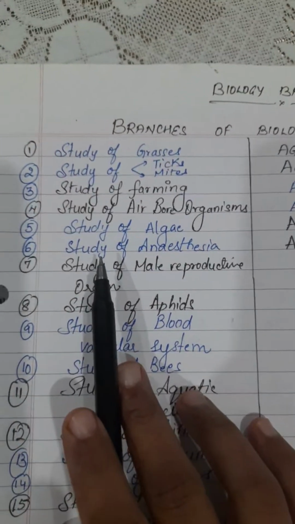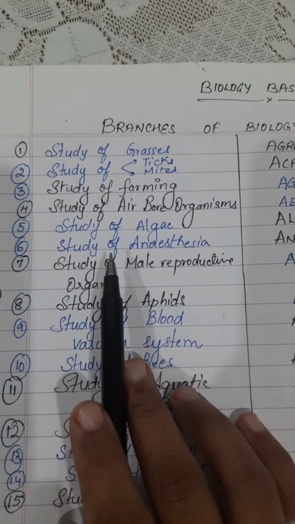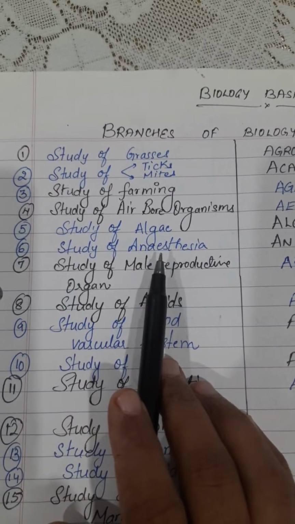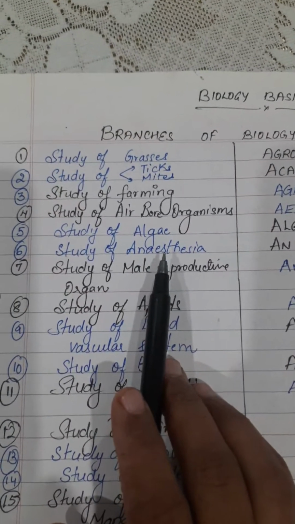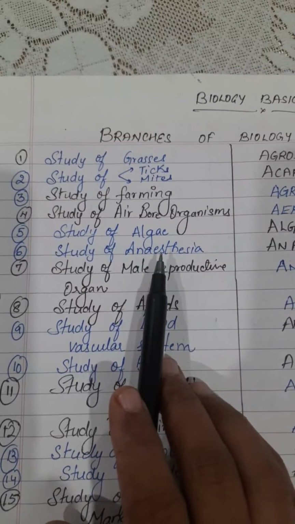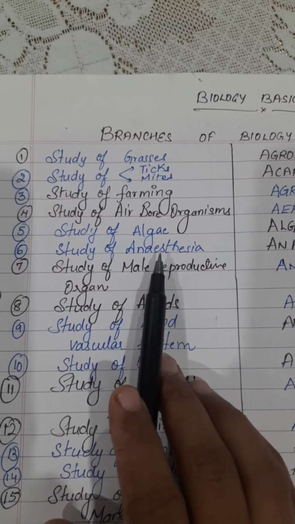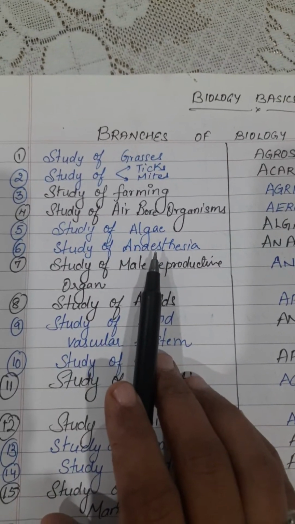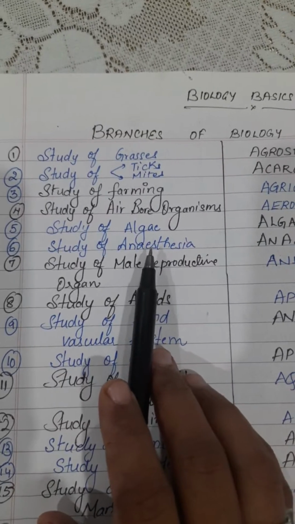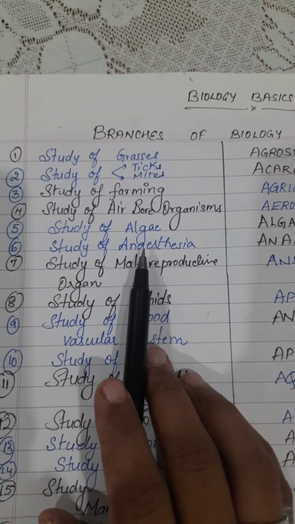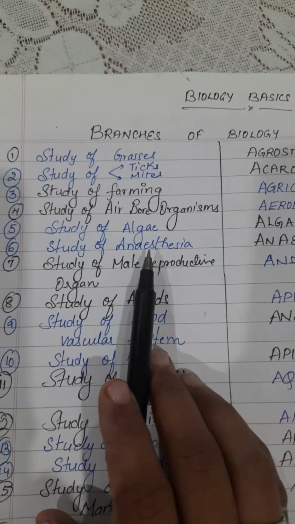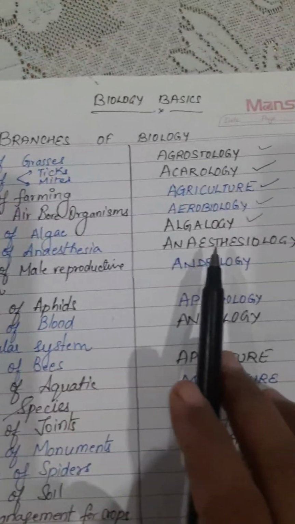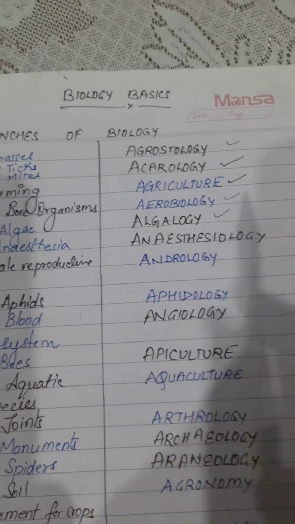So next, what is the branch of science that deals with the study of anesthesia? Student, do you know what anesthesia is? Anesthesia is the induction of numbness in the body. Before surgical processes, or if you have a wound that requires stitches, the doctor will give you some anesthesia so that pain will not be caused. The branch of science that deals with the study of anesthesia is known as anesthesiology. Okay, this is clear.